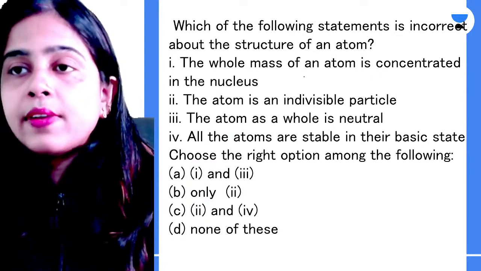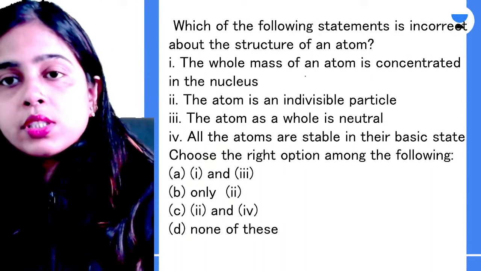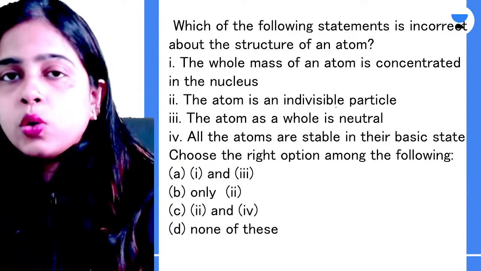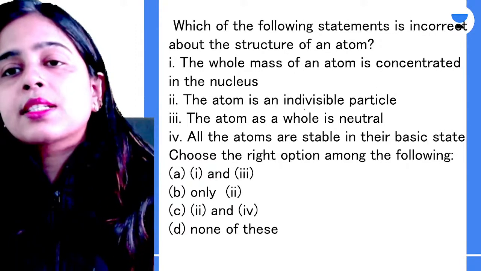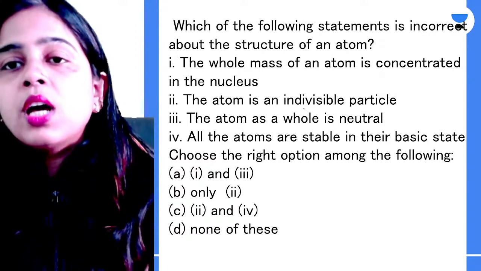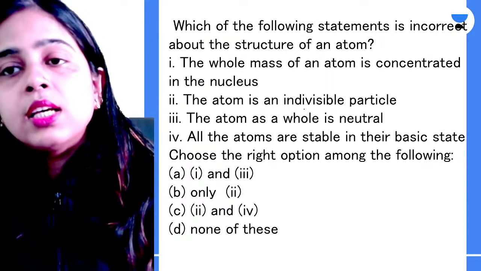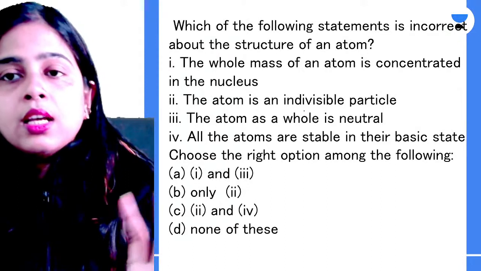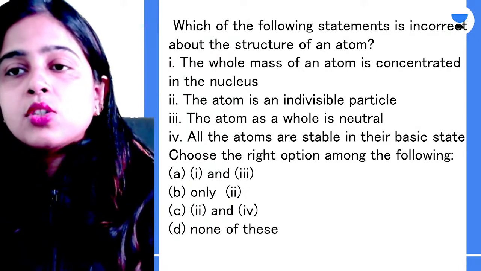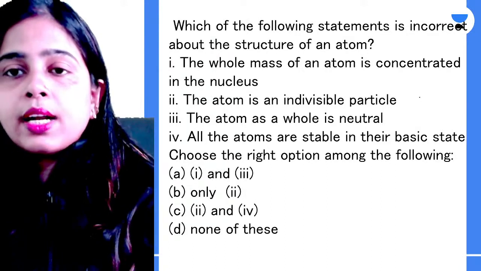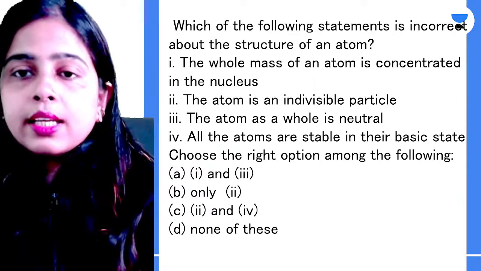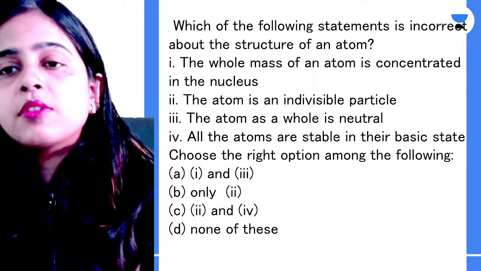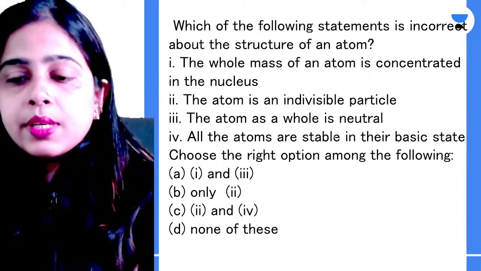So, structure of an atom. The whole mass of an atom is concentrated in the nucleus. Absolutely correct. Atom is an indivisible particle? No, this is wrong, because after the discovery of the electron, proton and neutron, we know the atom is no longer indivisible. It can be divided into electrons, protons and neutrons. So this is absolutely wrong about the structure of an atom. Atom as a whole is neutral? Correct. All the atoms are stable in their basic state? Not correct, because the atoms of radioactive elements are not stable in their basic state.